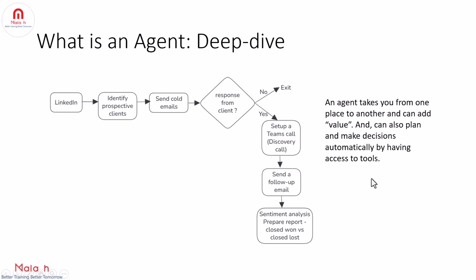So based on our definition of an agent that we just learned, an agent is nothing but something which can take you from one place to another and adds value to your life, and also can make decisions and plan automatically by having access to tools, right? So this is what we learned so far. Now let's see how this scenario fits in here. So the first thing, an agent takes you from one place to another. So in this case, it should take us from discovering the prospective clients on the LinkedIn platform to marking the sheet as sales won or sales lost, right?